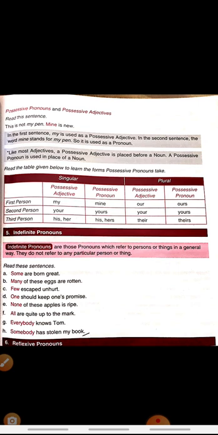Up to 7 you have to do: 1, 2, 3, 4, 5, 6 and 7. A very simple exercise based on the 5 types of pronouns we discussed today in the class.